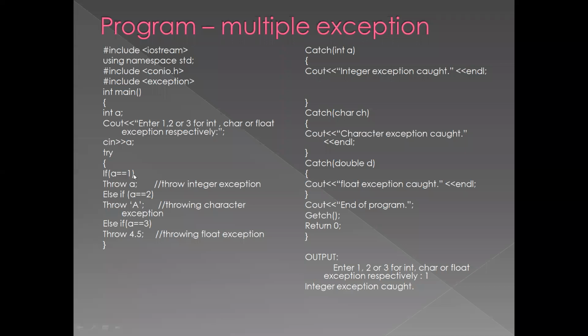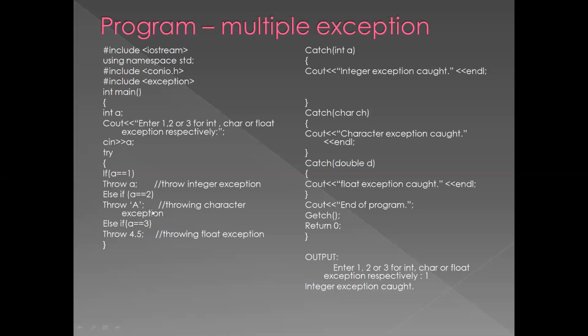If a is equal to 1, it throws small a, which means throwing an integer exception. Else if a is equal to 2, it throws capital A, which means throwing a character exception. Else, if a is equal to 3, that means throwing a float exception.